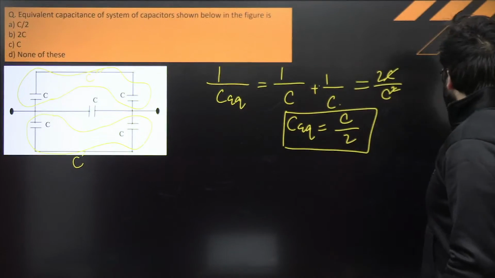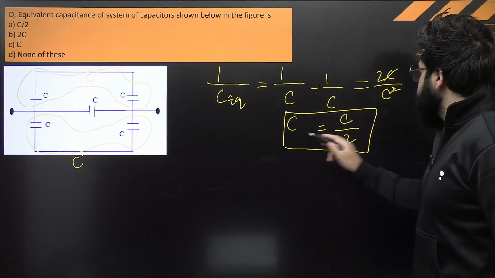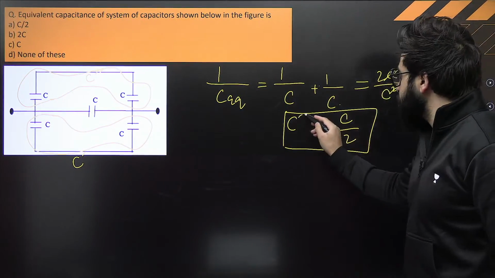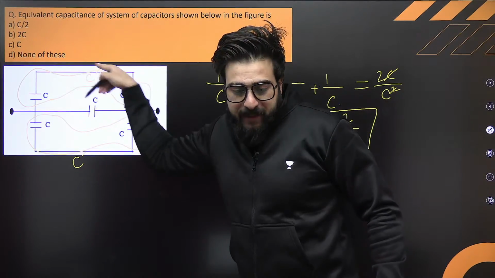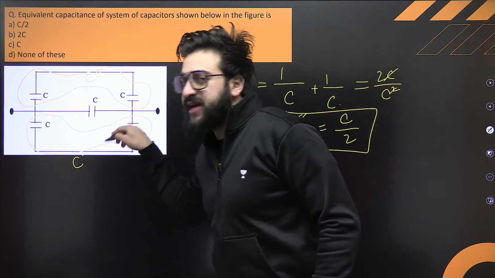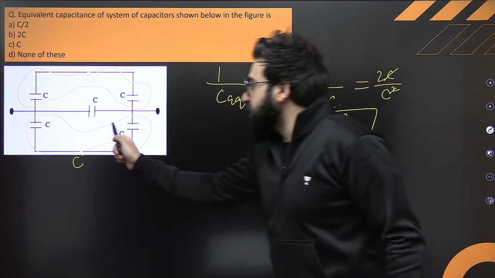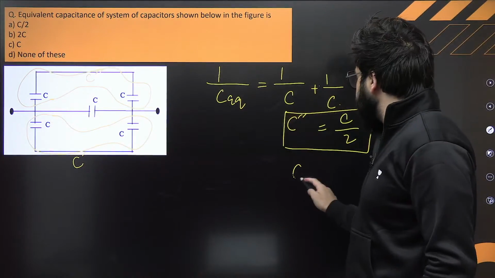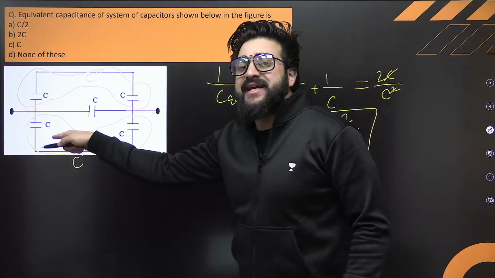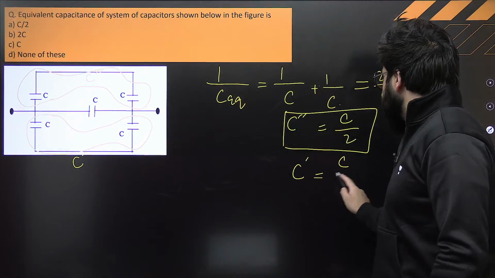This is what we call the C double dash, exactly over here. This one is the equivalent capacitance of this one. Can you tell me how much is the equivalent capacitance of this one? You'll say, sir, the equivalent capacitance of this one will be clearly C dash, which is also C by 2.